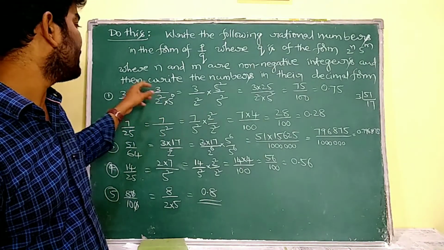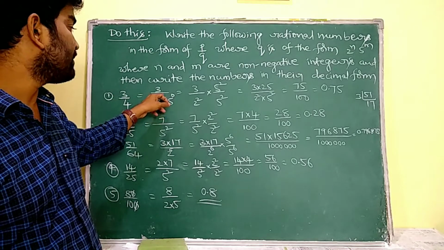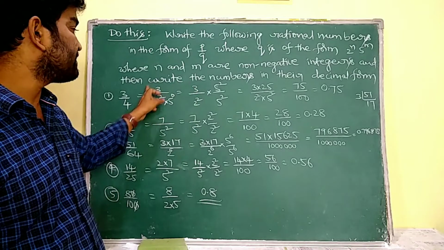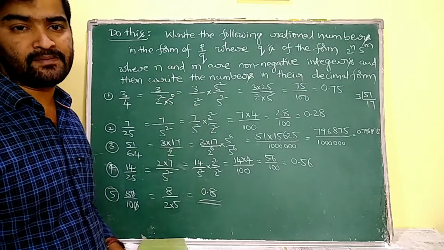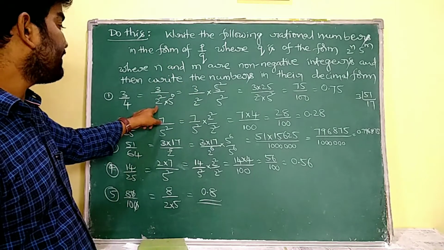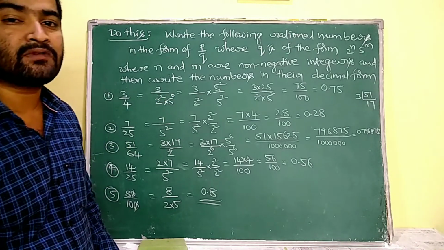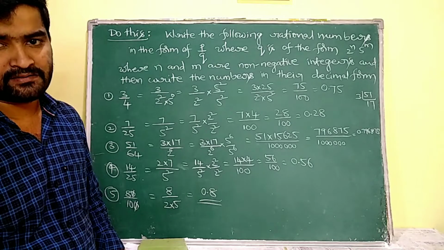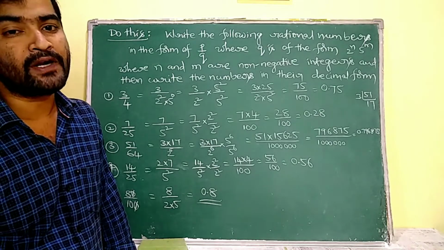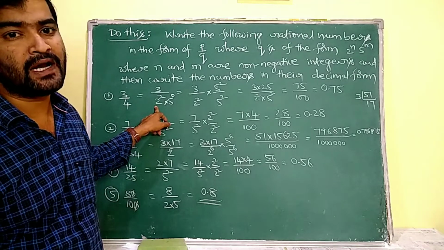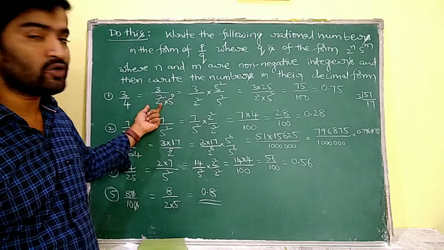We expressed the denominator in the form of 2 power of something into 5 power of something. And the second question is to express this value as a decimal. For that, here I am having 2 2's but 0 5's. So I have to equalize both 2's and 5's. That means I have to pair up each 2 and 5.